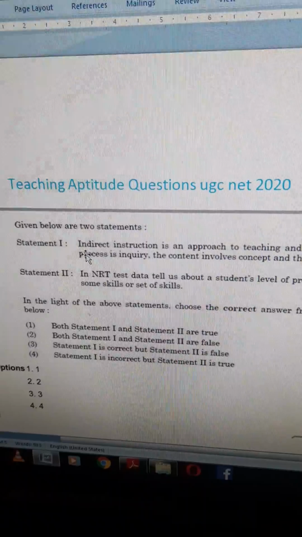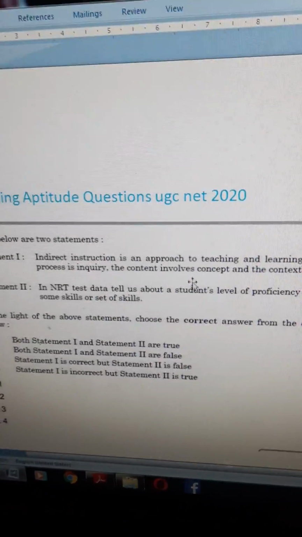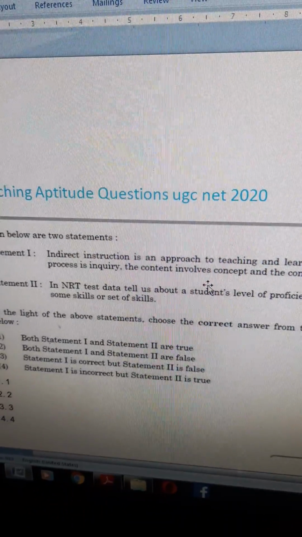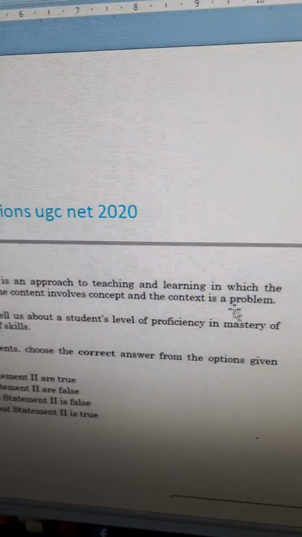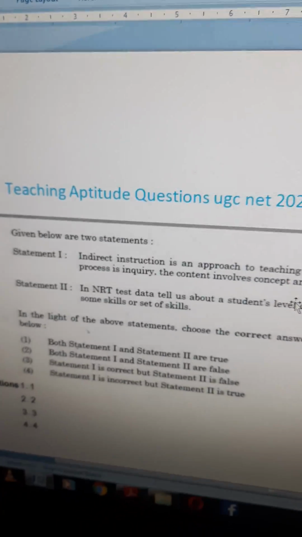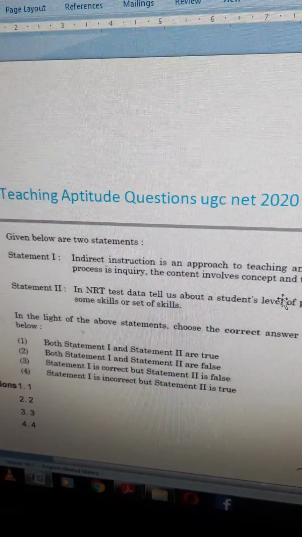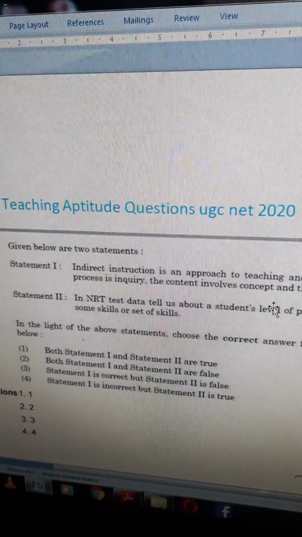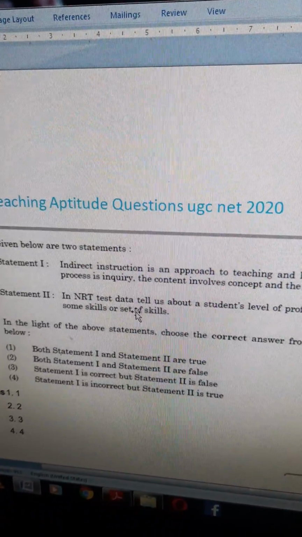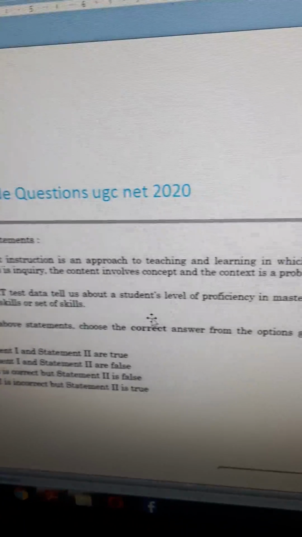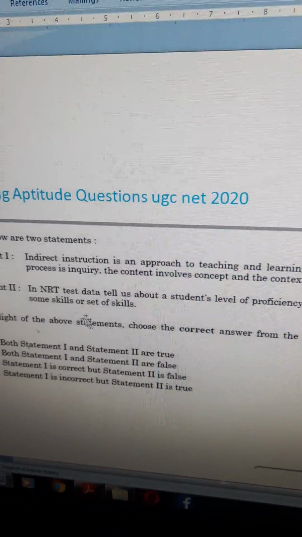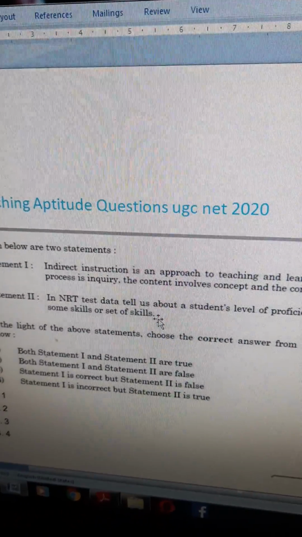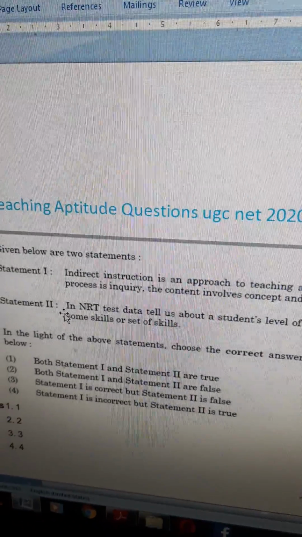Statement 1 is saying indirect instruction is an approach to teaching and learning in which the process is inquiry, the content involves concept, and the context is a problem. Second statement is saying in NRT, norm referenced testing, test data tells about a student's level of proficiency in mastery of some skill or set of skills. Okay, what is the right answer for this question?